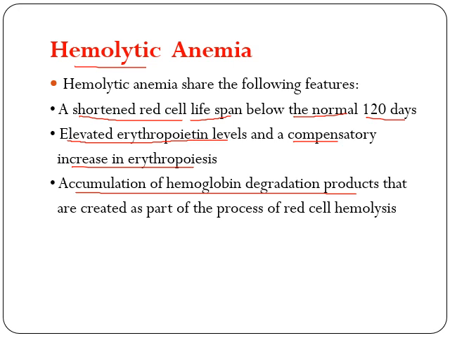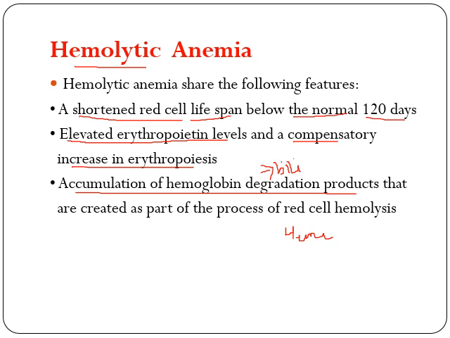What do we mean by hemoglobin degradation products? Accumulation of bilirubin, because we all know that bilirubin comes from heme. Whenever there is increased red cell destruction, there will be degradation of hemoglobin. From hemoglobin there will be generation of heme, and this heme will convert into bilirubin. So this will be accumulating.